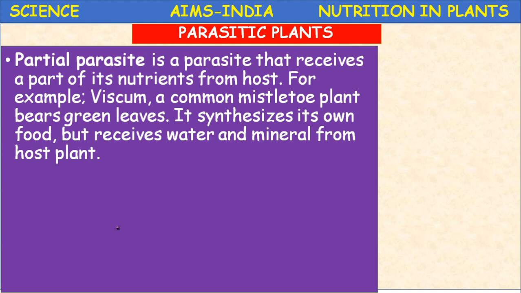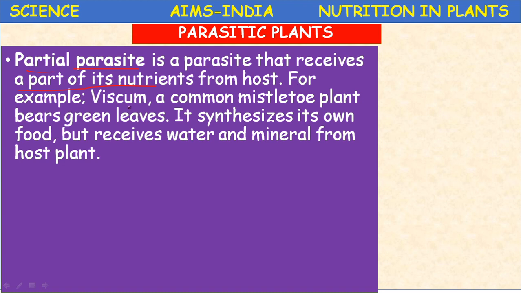And now let us discuss briefly about the partial parasites. The partial parasite, the name itself is indicating partial means partly, okay, total means completely. So partial parasite is a parasite that receives a part of its nutrients, not total nutrients, from the host.